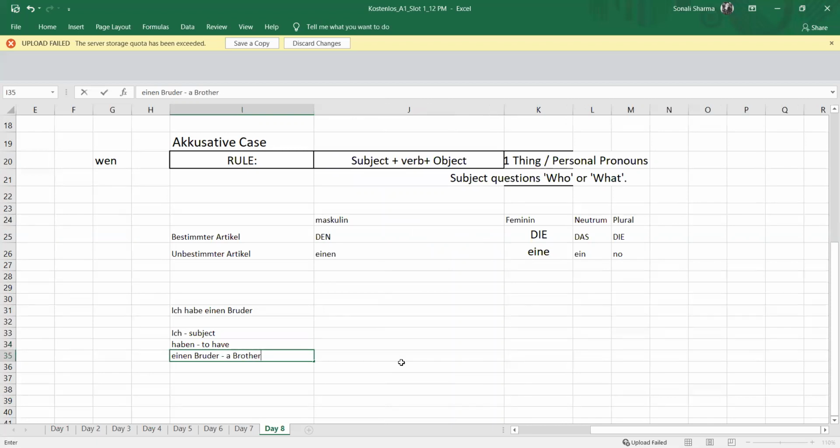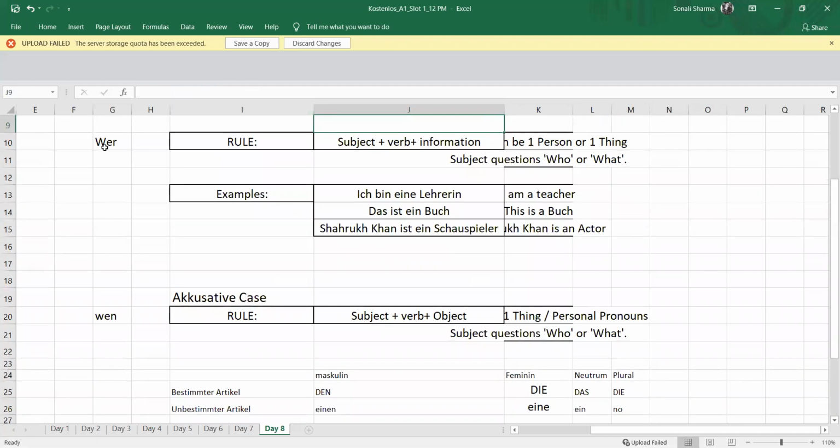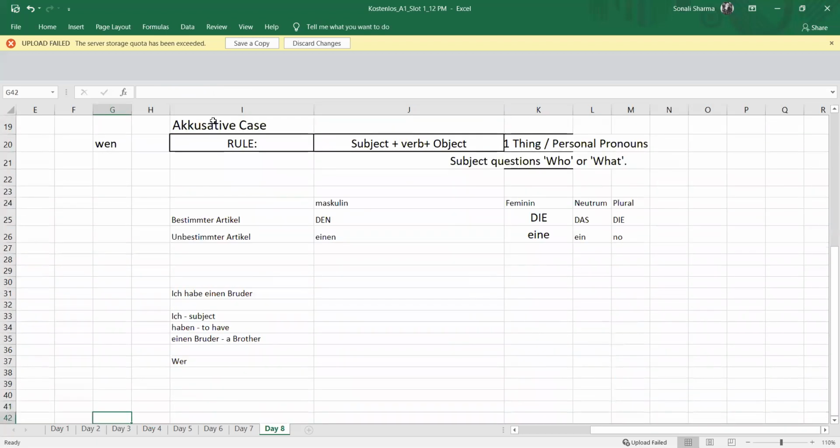A brother. So what I have, there are two different persons. One is I and one is my brother. So when we have two things together, first is our subject, the second thing is our object. So we are talking about two here. So wer hat, because we know that when we question in the nominative form, what or who, this is wer. So now if the question is wer hat einen Bruder, my answer is ich habe einen Bruder. So who is having a brother?